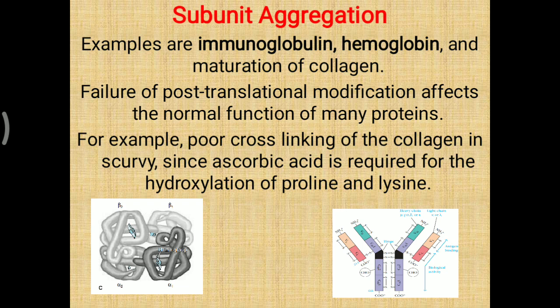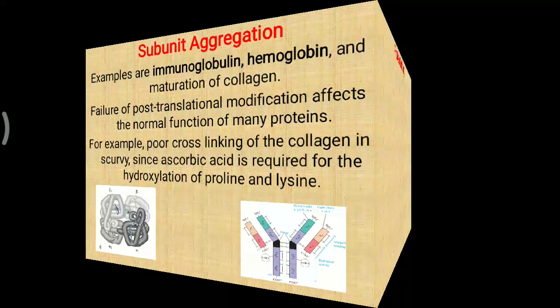So for example, poor cross-linking of the collagen in scurvy, since ascorbic acid is required for the hydroxylation of proline and lysine. So here, if vitamin C is not there, then hydroxylation of proline and lysine, that is post-translational modification, will not occur. So collagen cross linking will not be proper, so this collagen is easily broken down and scurvy type of disease will develop. So that is also one type of post translational modification not occurring and creating disease.